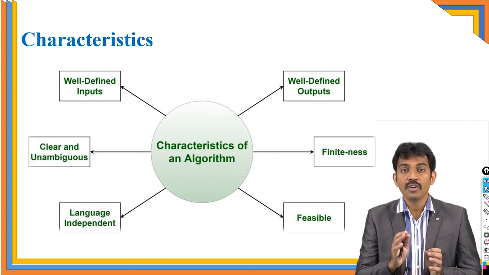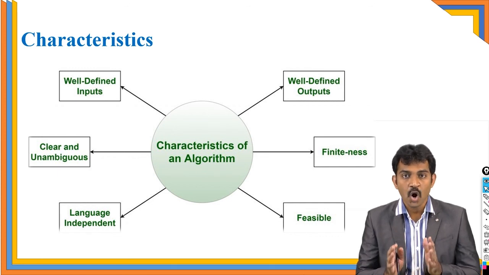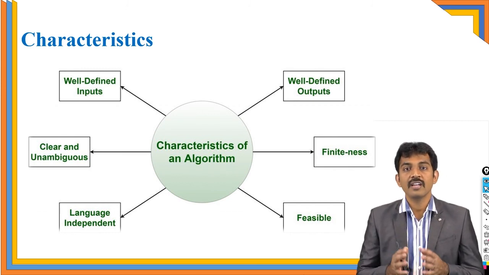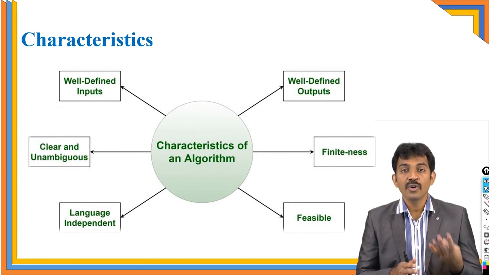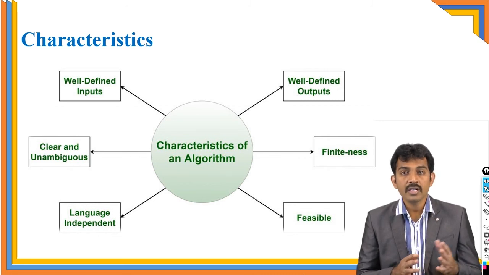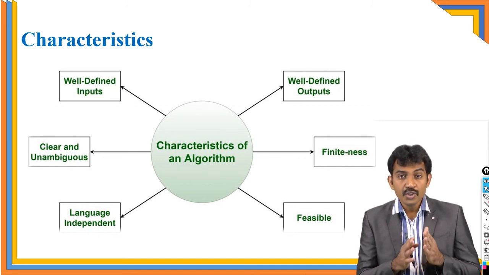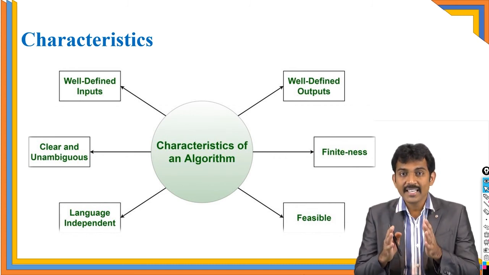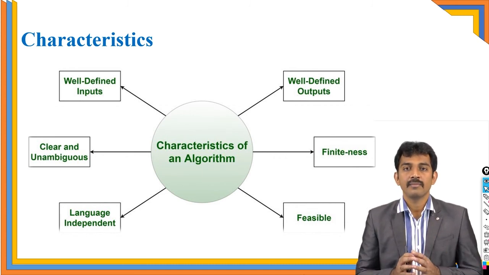If you wish to generate the output, you should be clear about the output you want. For example, you join BTech. What is the purpose of the BTech? There are two things: first, getting a good job, and also the knowledge. What are the inputs? Your 4 years of time and the term fees of every year, all are inputs. If you are clear about what the input and the output are, then you will definitely be able to create an appropriate algorithm for the particular problem.